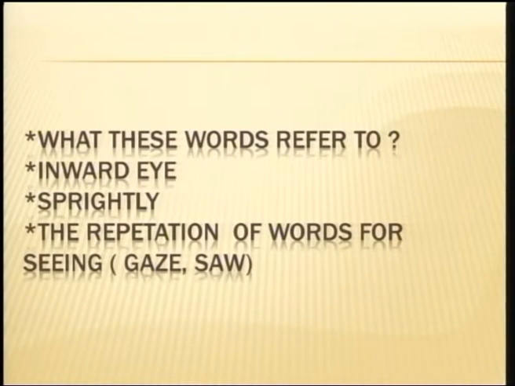He conveys for us that the daffodils are alive and weightless. Then we notice the repetition of words for seeing, for example, gaze. He tells us about the importance of vision and the appreciation of nature.